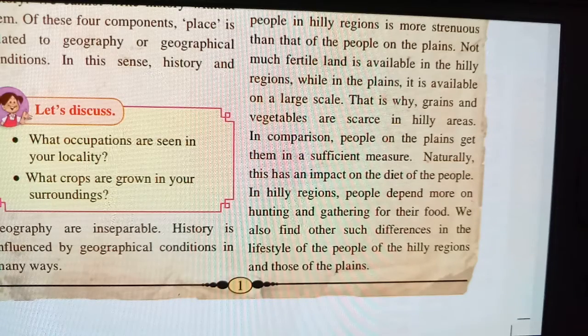We also find other such differences in the lifestyle of the people of the hilly regions and those of the plains. The lifestyle of the people living in the hilly regions is totally different from our lifestyle on the plains. Now we are living in the modern era, so we have different kinds of land available, but in their area you will find a different kind of land. So this was the explanation of the continents of history.